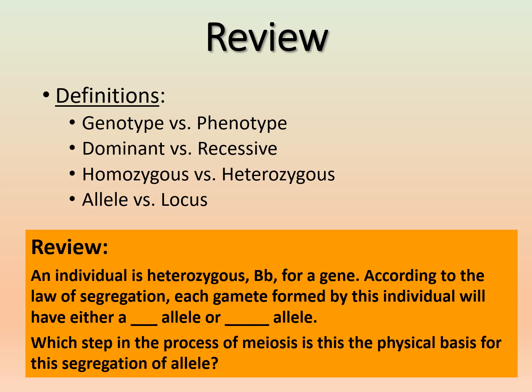And then what step in meiosis do you think this law of segregation has the physical basis for? Okay. It's metaphase 1. So we talked about meiosis 1 versus meiosis 2, and so I have a little explanation on the next slide for us.